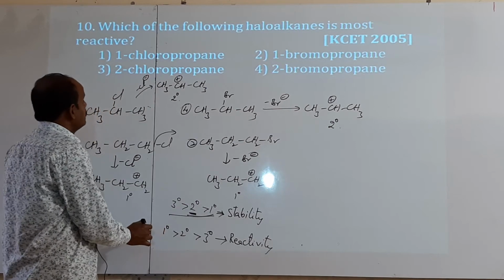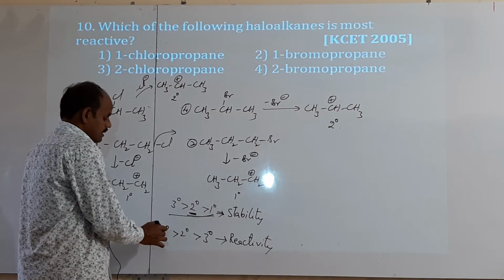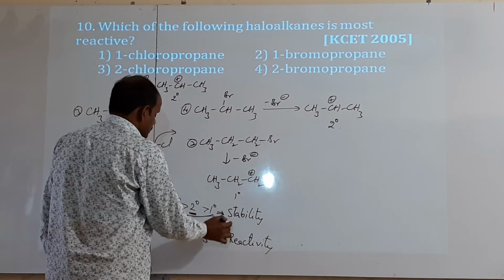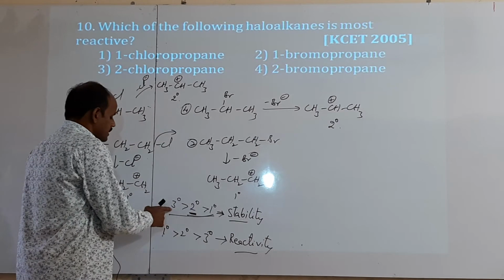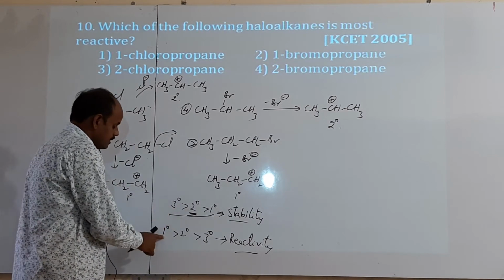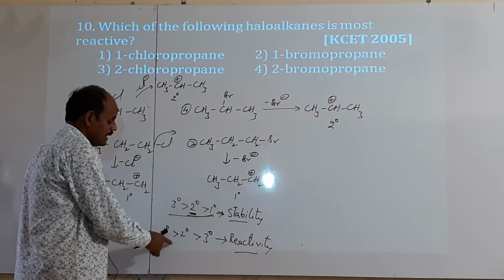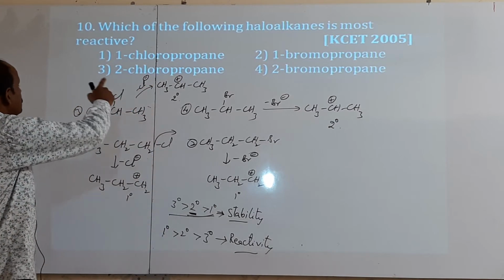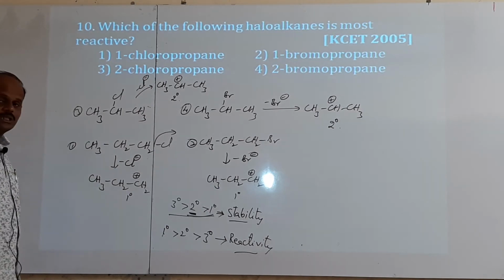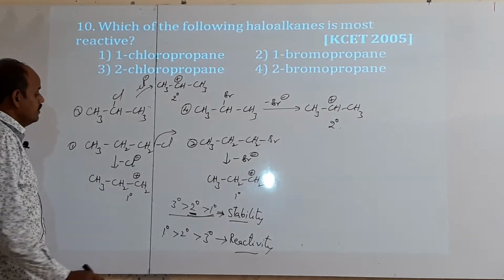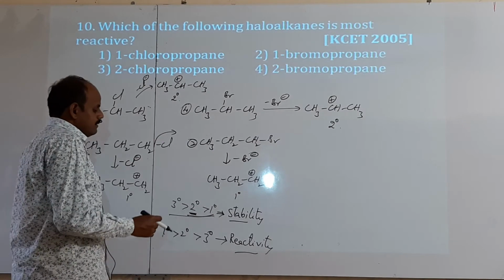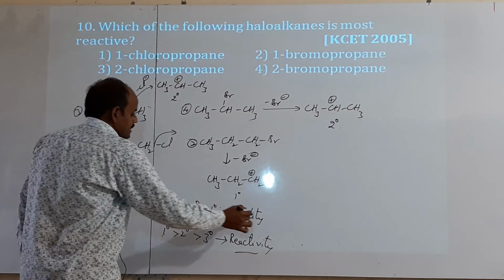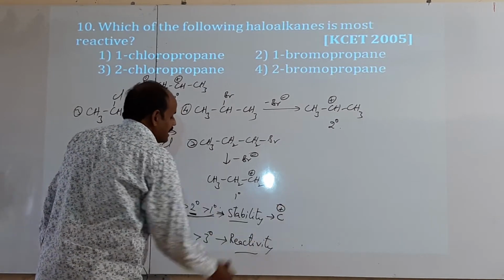Thus, primary have less reactivity here. This is the stability order of carbocations, and this is the reactivity order of carbocations only. Now see, what is our question? Most reactive. Most reactive means if they have less stability, that is the more reactive one. It is in the case of carbocations, but not alkyl halides.